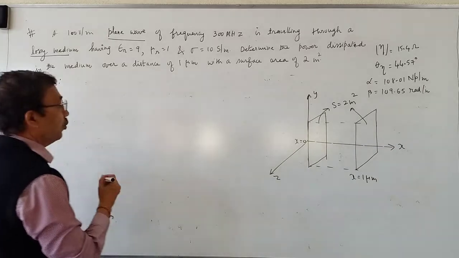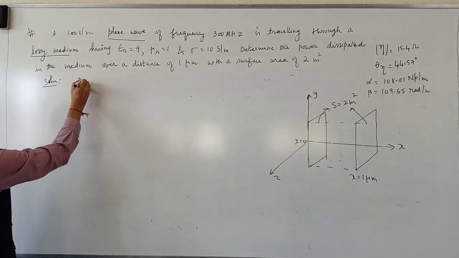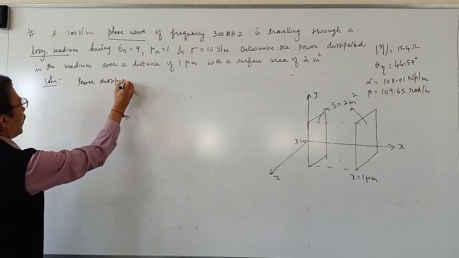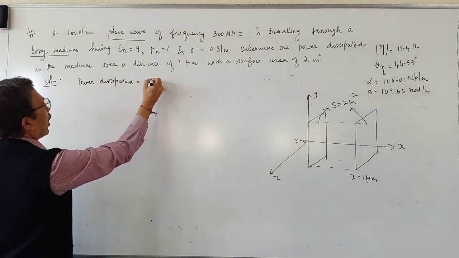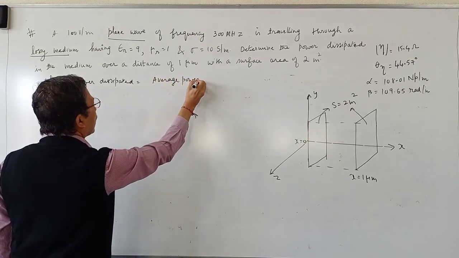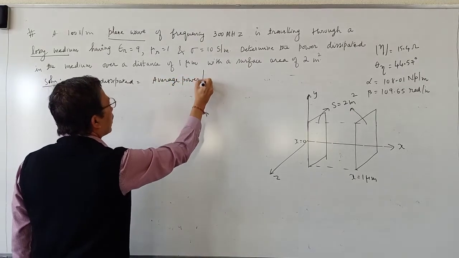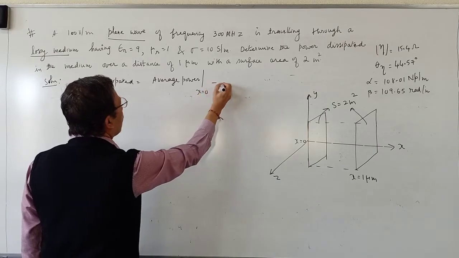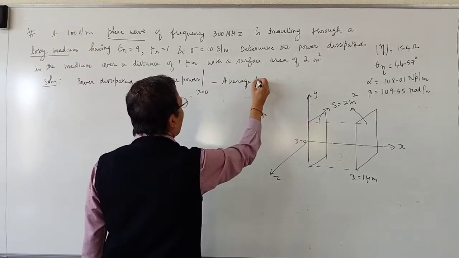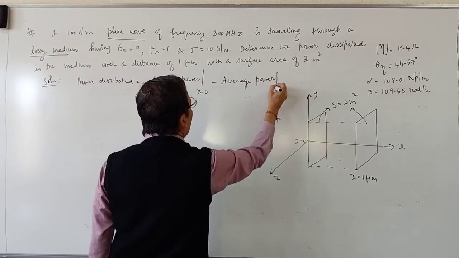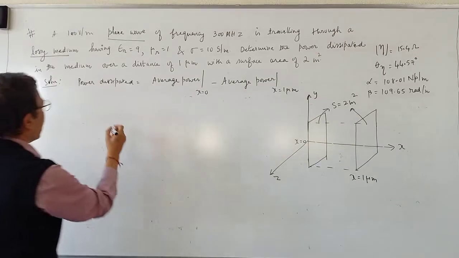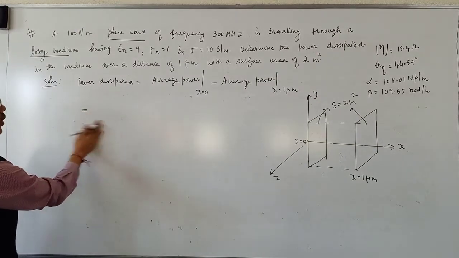So power dissipated is equal to average power at x is equal to 0 minus average power at x is equal to 1 micrometer. What is average power?